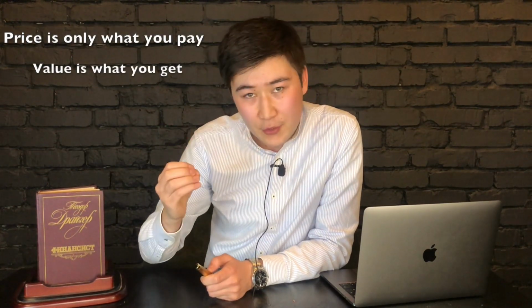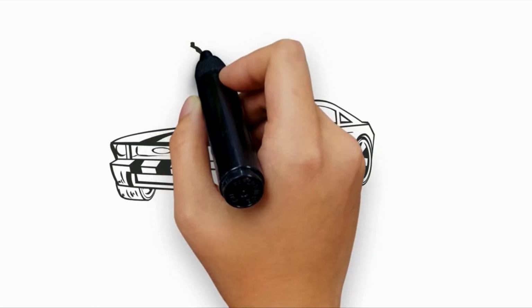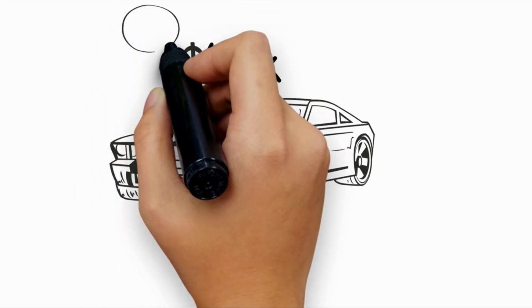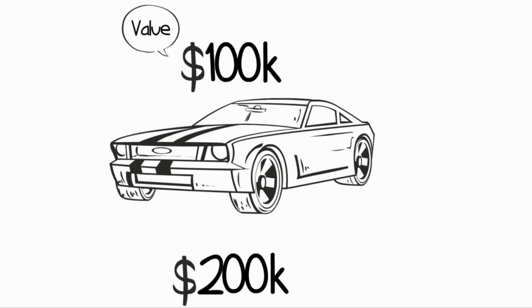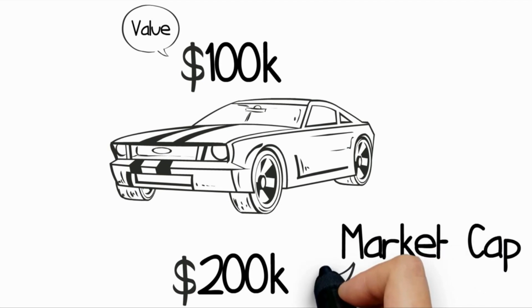Price is not necessarily the value. Price is only what you pay, and the value is what you get. So for example, let's say I go out and buy a car, and let's say I'm buying a Ferrari which had a value of $100,000 and I pay $200,000 for it. It doesn't mean that the car has the value of $200,000. It just means that I massively overpaid. On the other hand, if I pay for the same car $50,000, it doesn't mean that it's worth $50,000. It just means I got it with a huge discount.